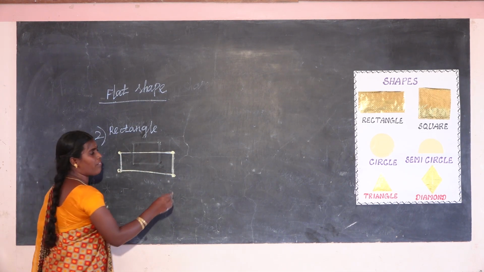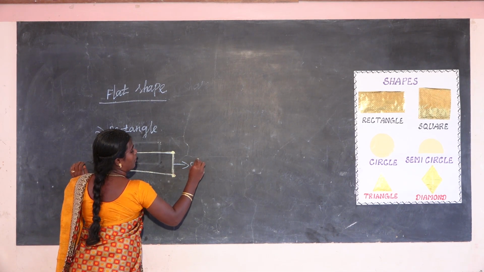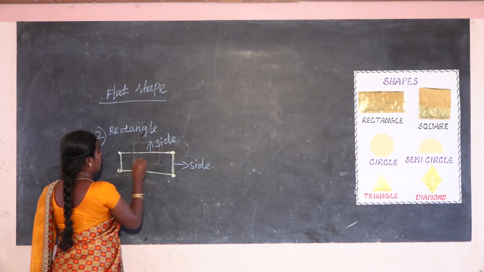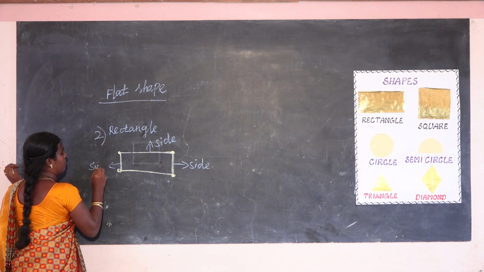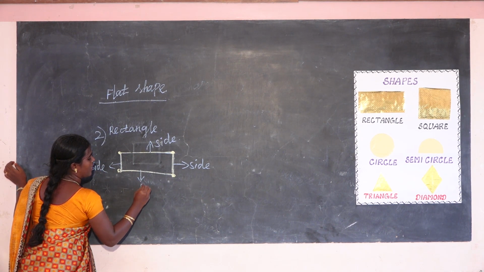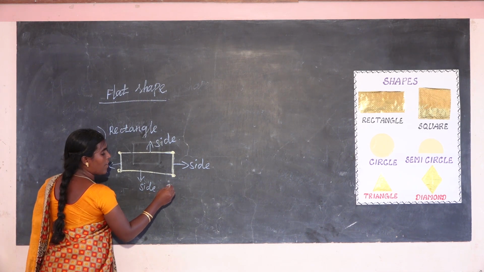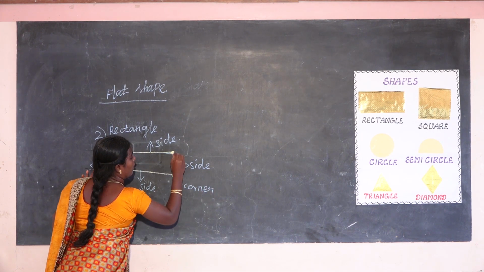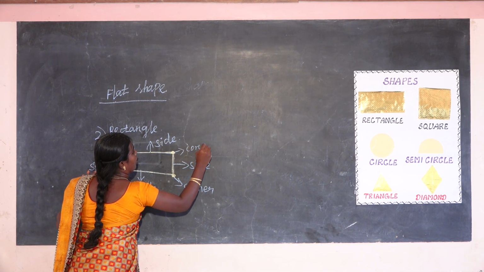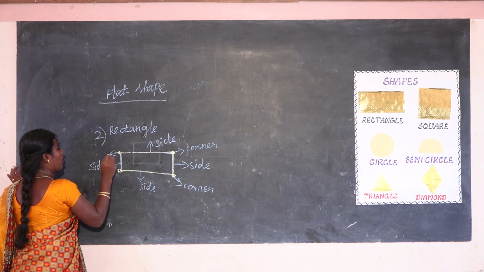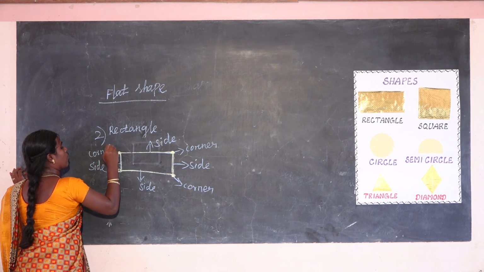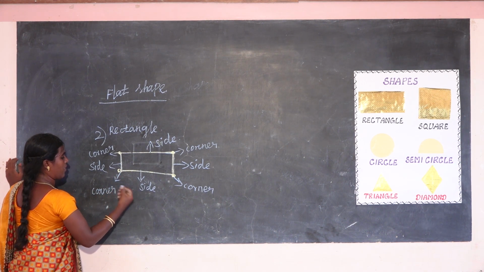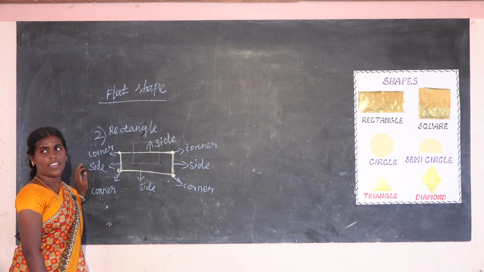Everyone, label the sides in the rectangle. Side. Yes. Then next you label the corners. Yes, that is a corner.